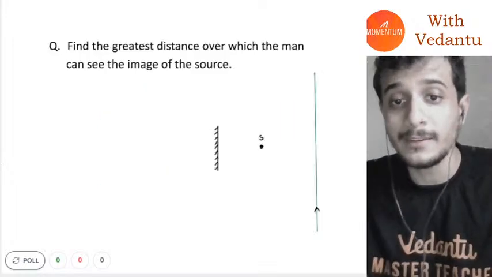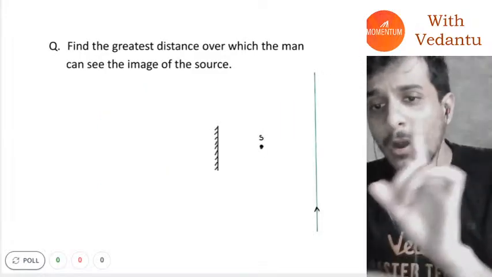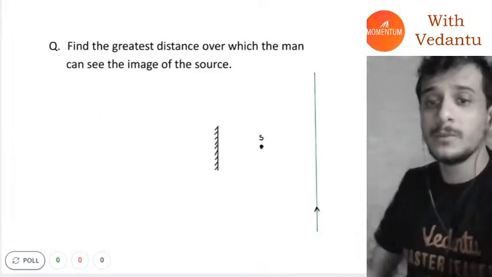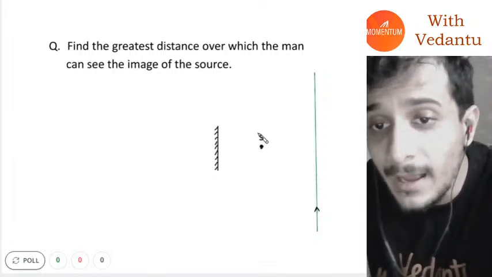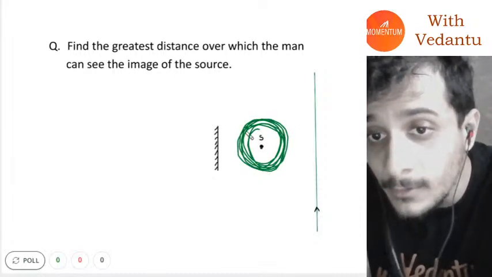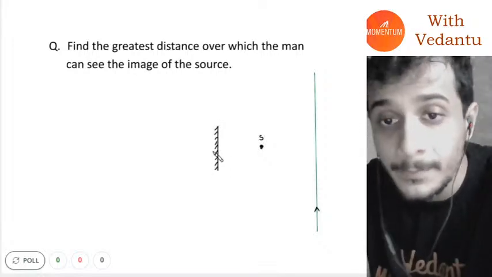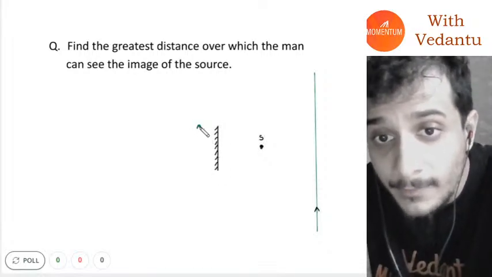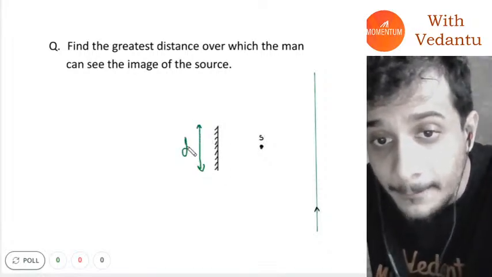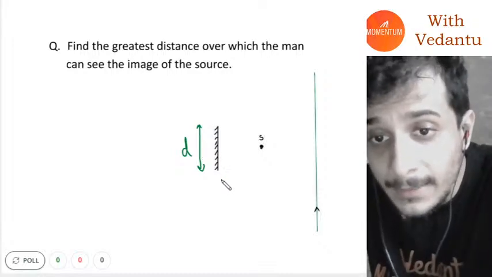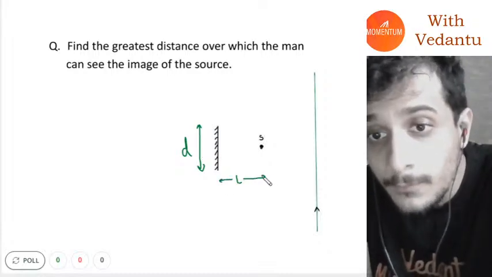Now guys, I have to end this class soon, so let's do one question very quickly. I have a source of light here and a mirror here. This mirror has a length of d and it is kept at a distance of L from the source.